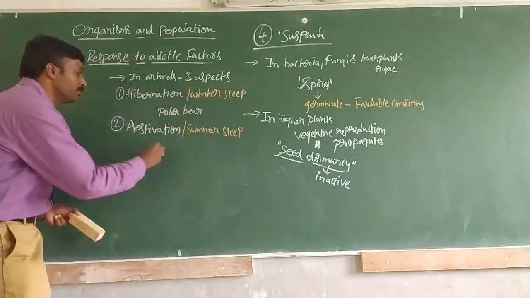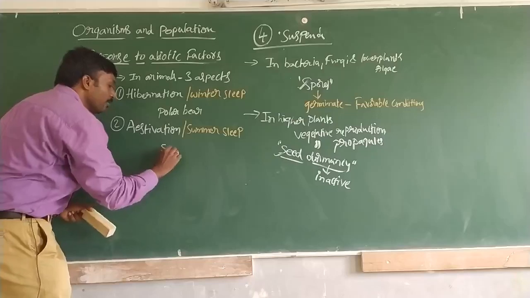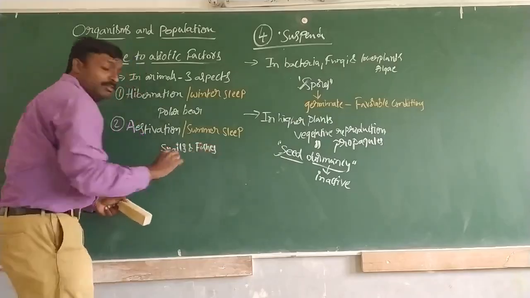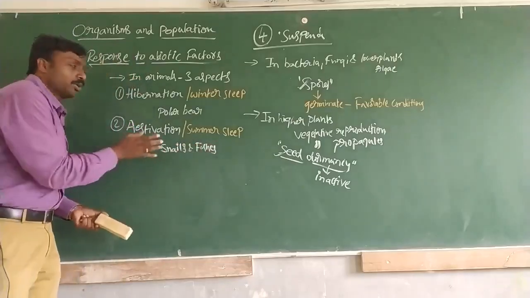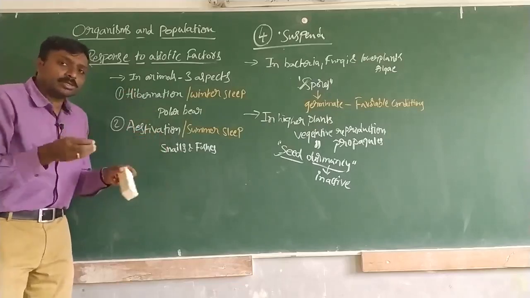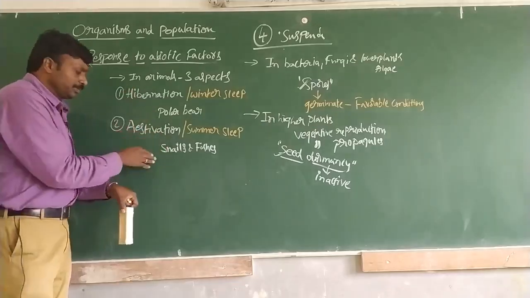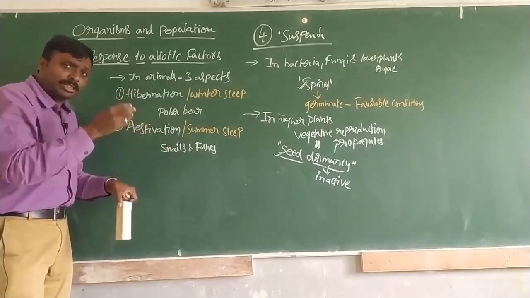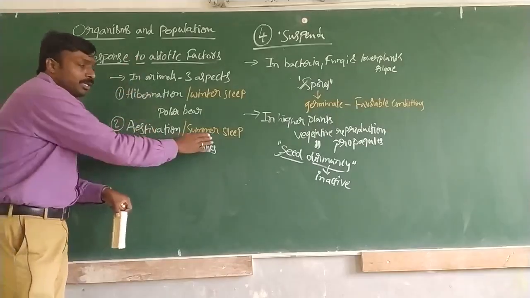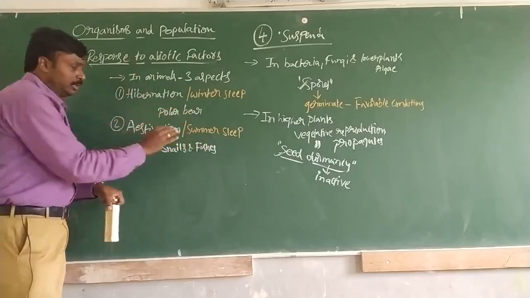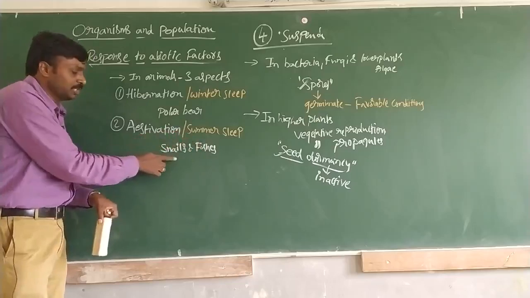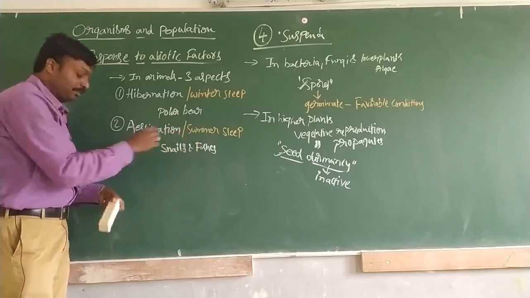Estivation or summer sleep is observed in snails and in some species of fishes. Here, to avoid the extreme hot temperatures, they go into burrows. They burrow into the soil, enter the burrows, and remain there during the total summer duration. That's why we call this summer sleep or estivation, which is found in some snails and fishes.